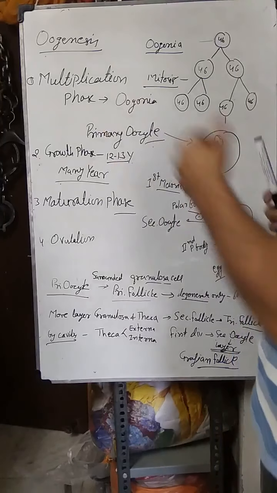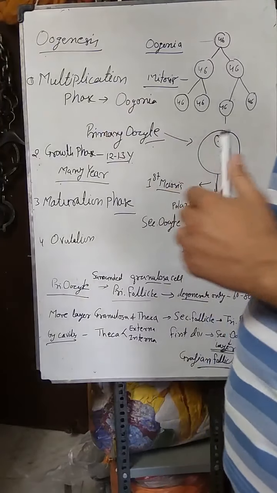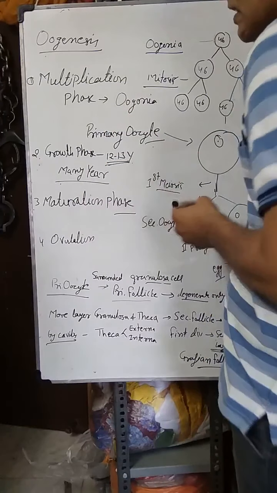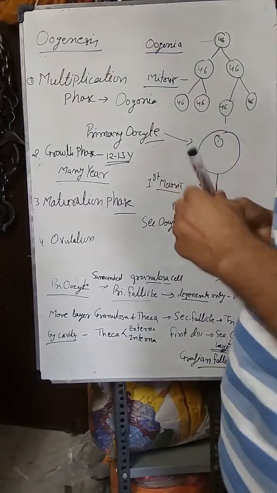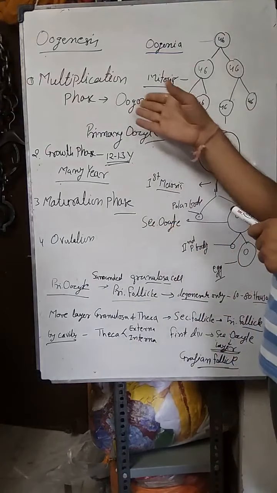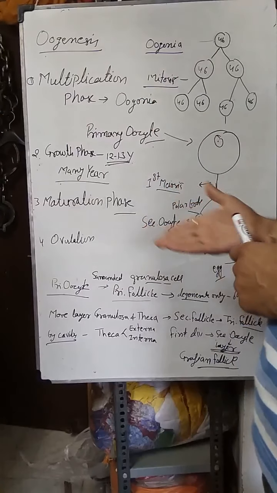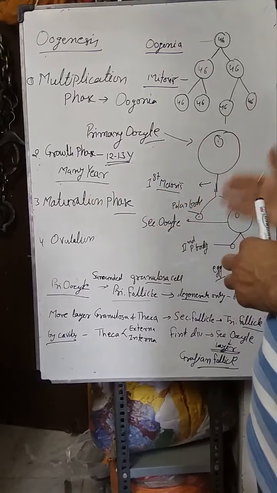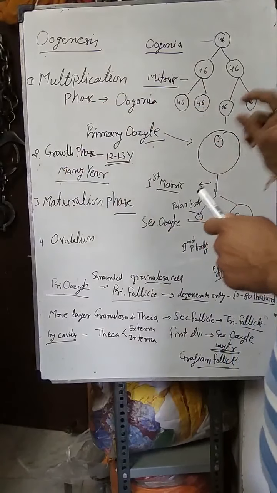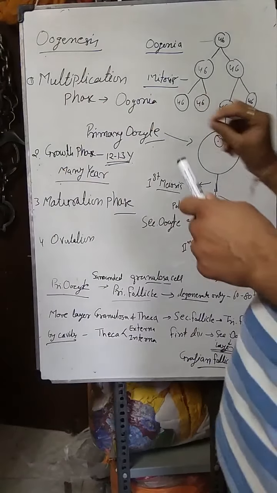Then the second one is the growth phase. The growth phase is very long in human females. It is up to 12 to 13 years long. During this phase, many oogonia will degenerate. At the time of birth, 60 to 80,000 oogonia are there. We can say those are primary oocytes.